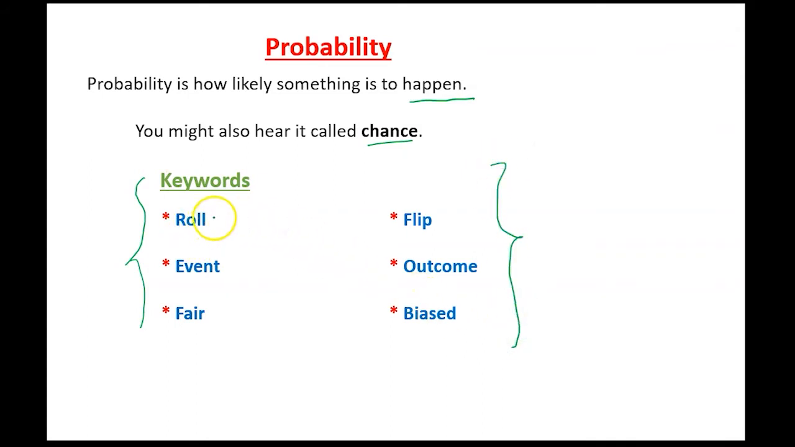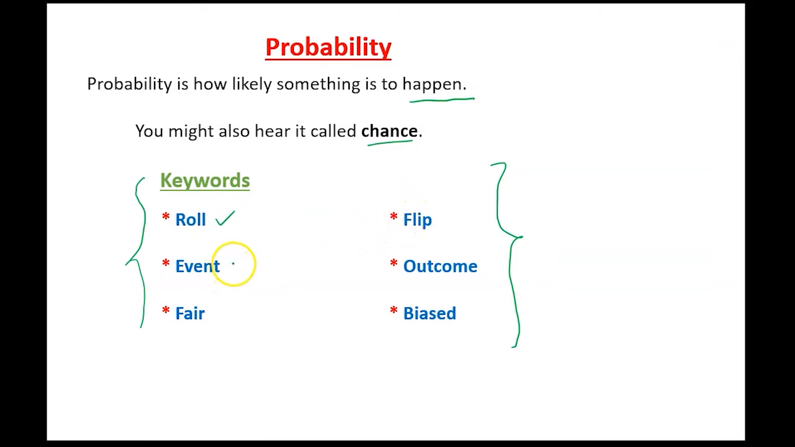What does roll mean? Roll means if you roll a die, for example. A die is singular, dice is plural. If you throw a die, you could say, I roll a die. What does flip mean? Flip is throwing a coin. So I flip a coin.